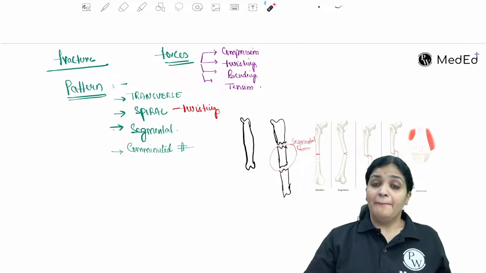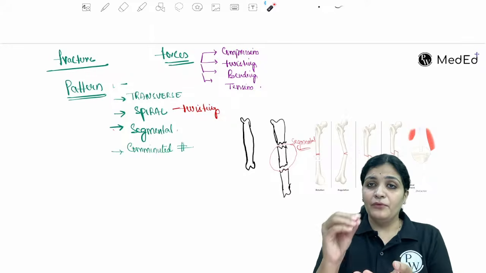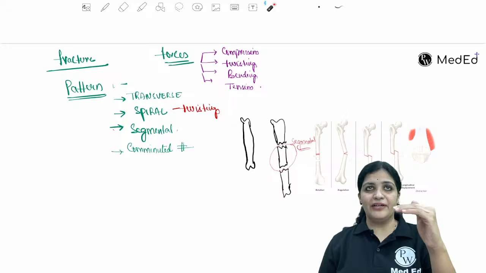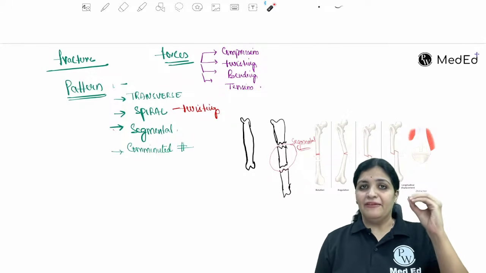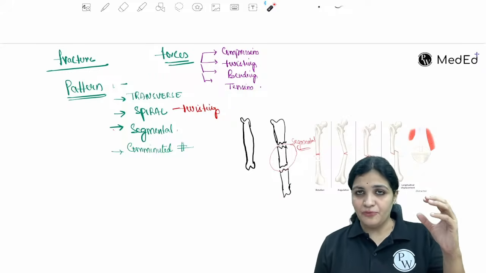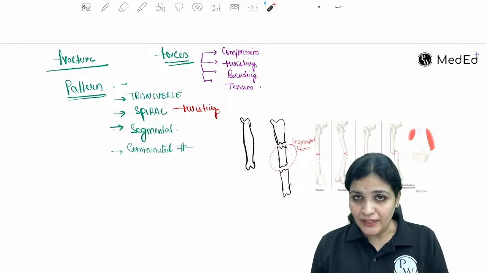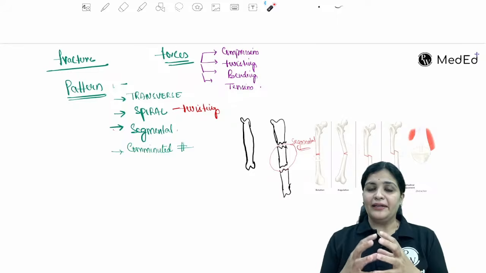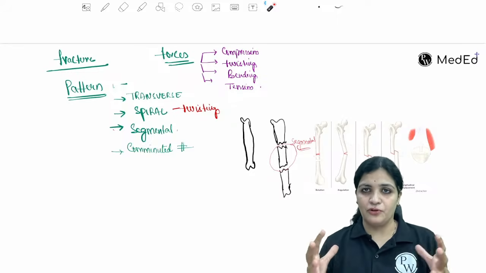obviously break. But what happens in a stress fracture is, every time we are weakening that particular part by putting force above it. So if it takes, for example, 10 newtons of force, daily we are putting 11, 11.5, 12, 12.5, like that. We are increasing the force, so we are not giving it time to heal. Hence the bone becomes weak and results in this stress fracture, right? Bones can only take up some amount of force. They cannot take a large amount of force.